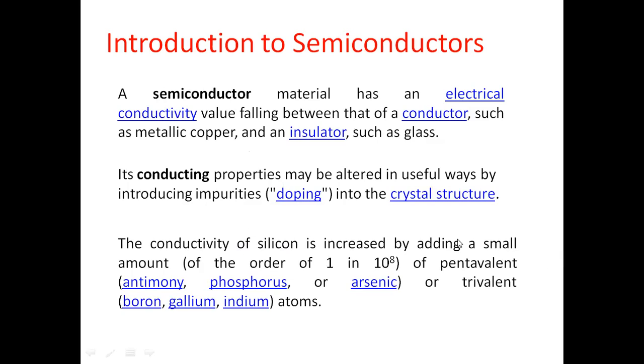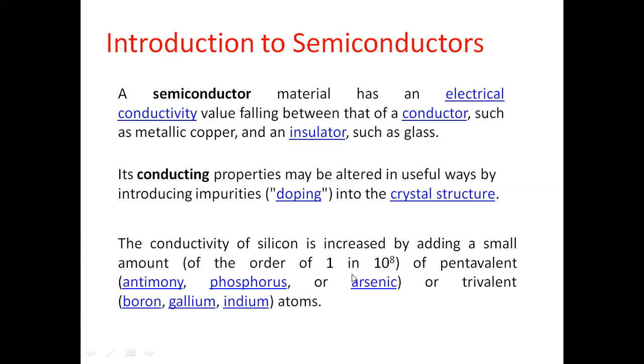No. See the amount of impurity that we add. If there are 10 power 8 atoms of silicon, the impurity is added in the order of 1 in 10 power 8. That means one impurity atom per 10 power 8 atoms of silicon. See, that is so small an amount of impurity we add to change its conducting properties. Understand it? It's a very small amount of impurity that we add.